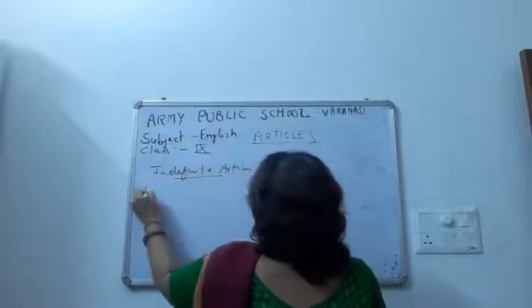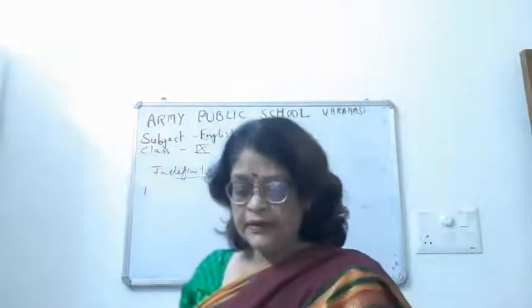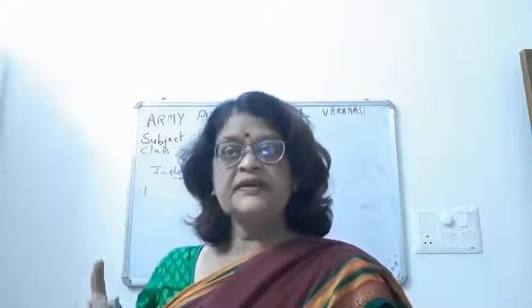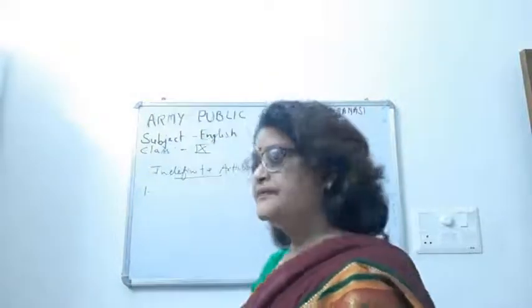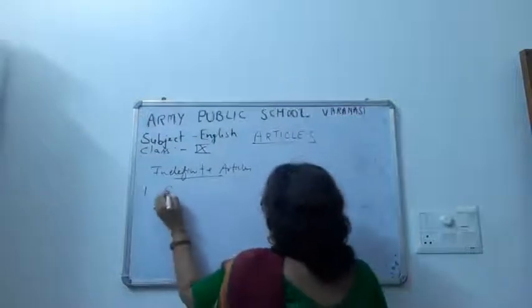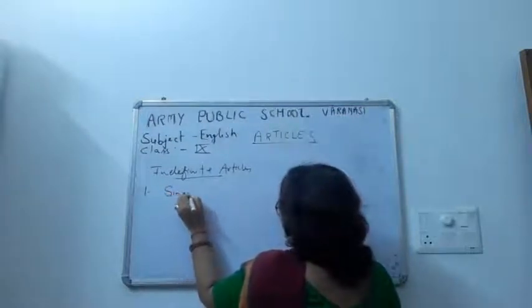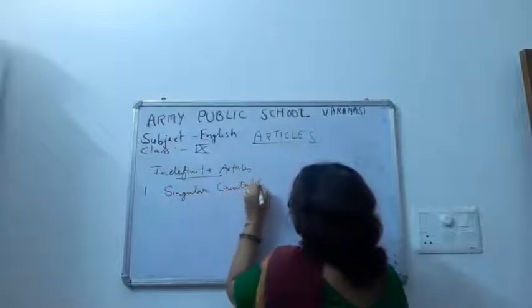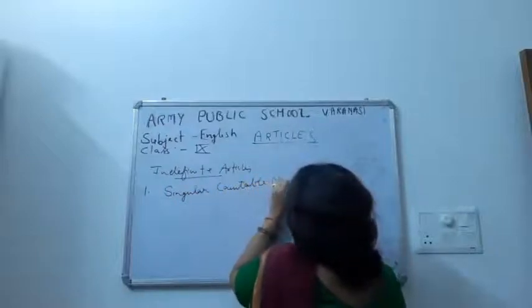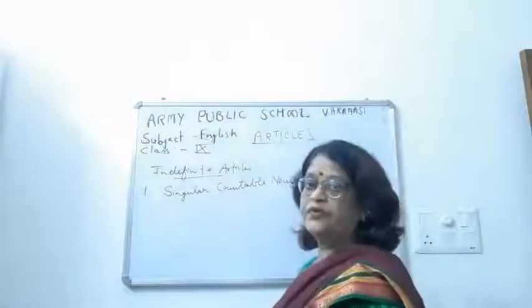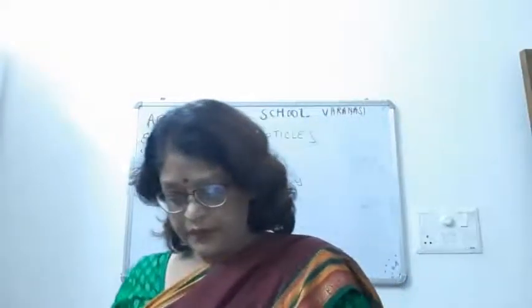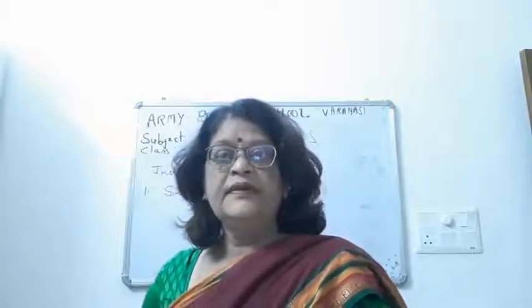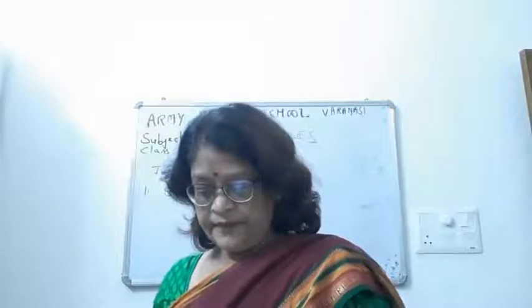So what is the first point here? A and an are used before singular countable nouns. A boy, a table, a spoon, an elephant.